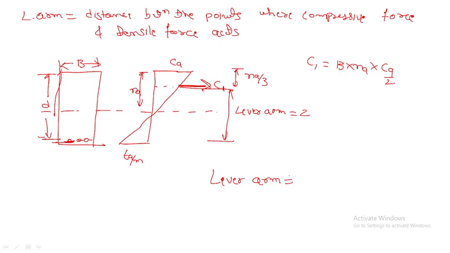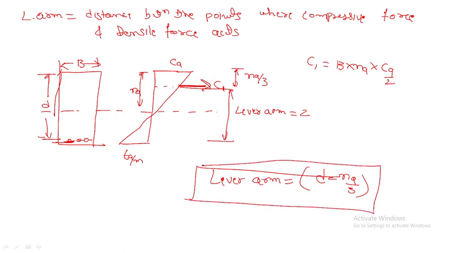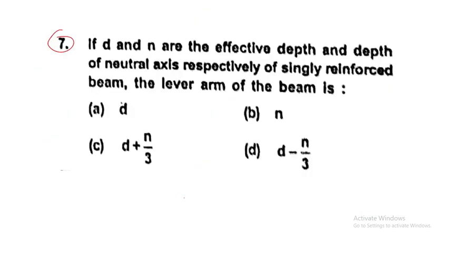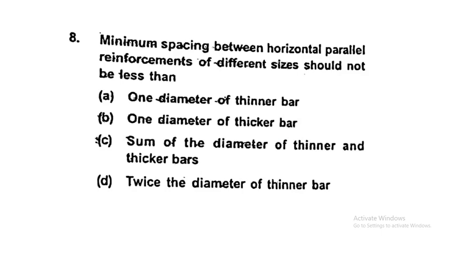Lever arm equals, we can say, d minus NA by 3, right? So this is the formula of lever arm. Okay, so what is the answer? That is d minus n by 3.